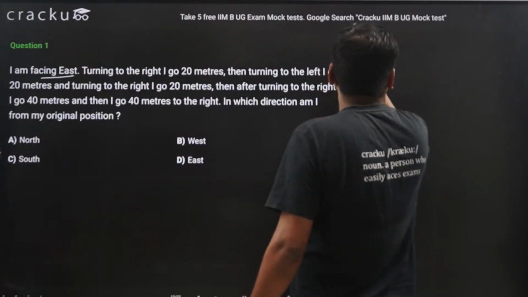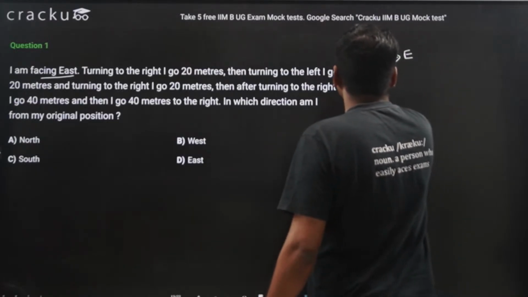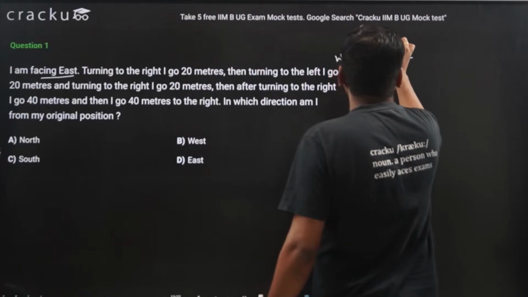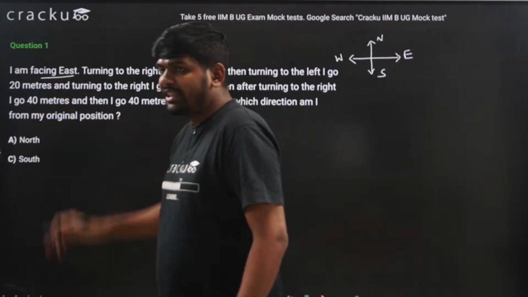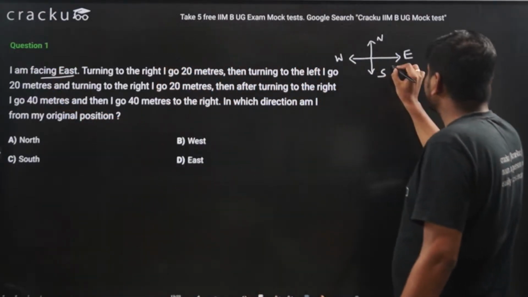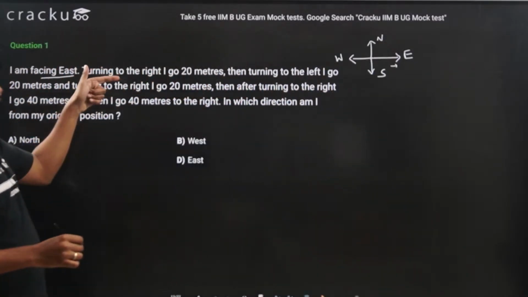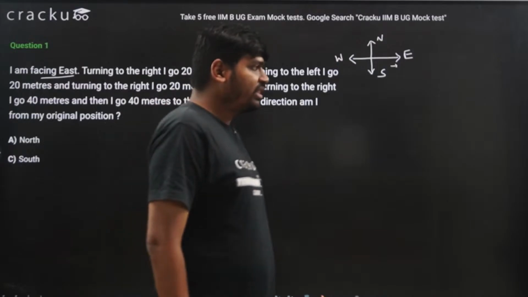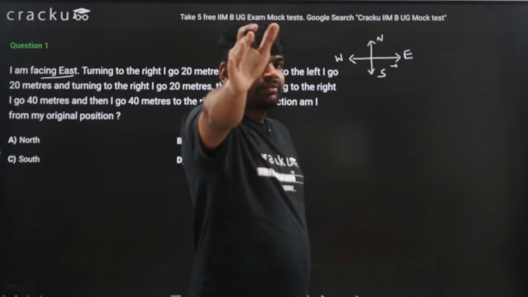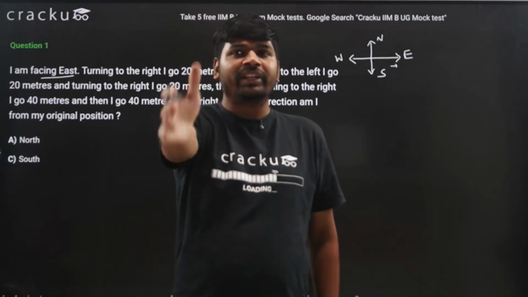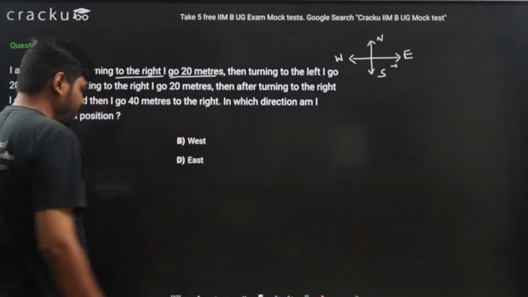Suppose this is east direction, this is west direction, this is north direction, and this is south direction. Now I am facing towards east direction, so I am facing towards this direction. Okay. Now turning to the right. When I am facing east and I turn right, I am taking the south direction and go 20 meters.